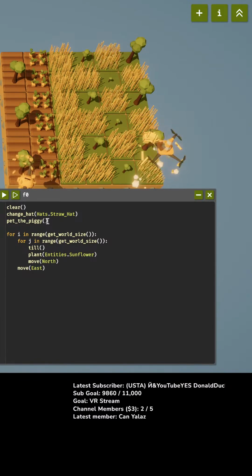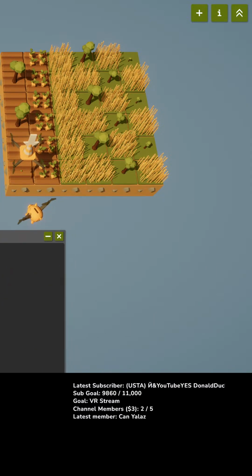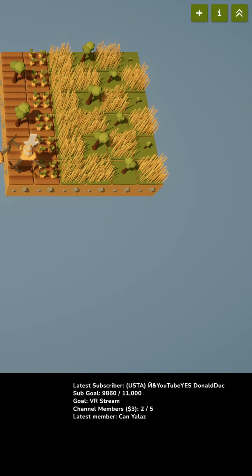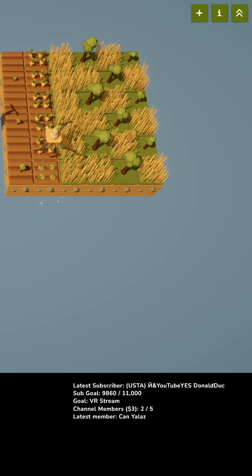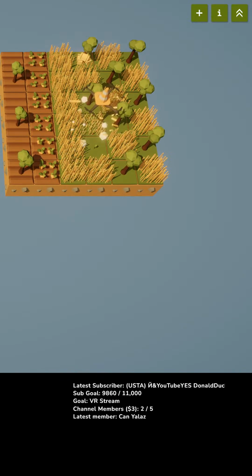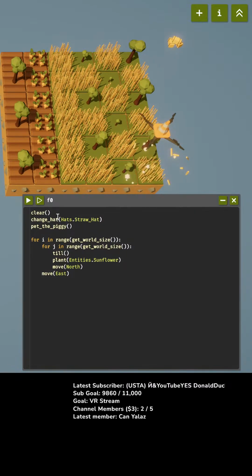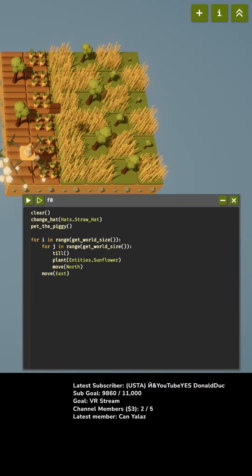And let's just look at this code and see what it does. So we're going to stop that. And now let's run this one. Oh, and I'm going to move it out of the way so we can see it pet the piggy. Oops, no. What? Okay, it's still running main. How do I make main not run? Stop. Okay. Starts or stops the execution of the code in this window. So that is not working as expected.